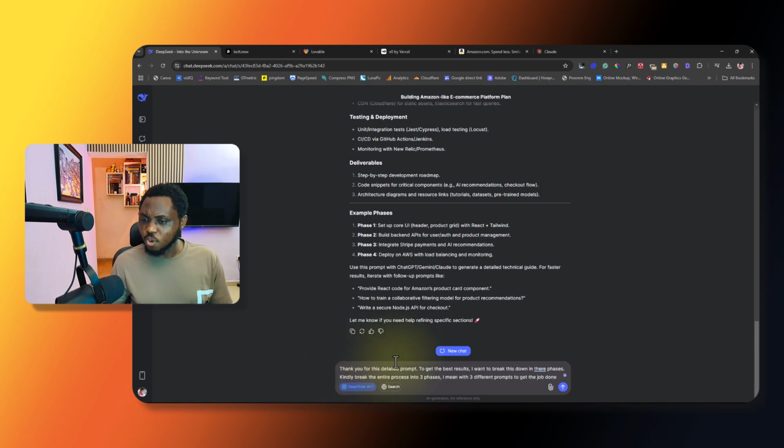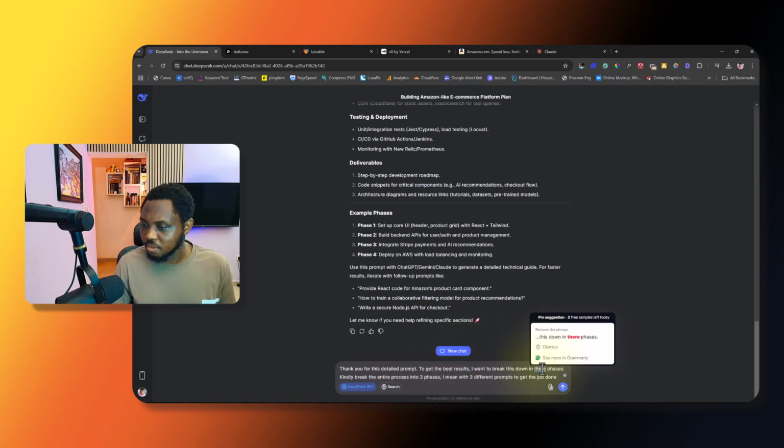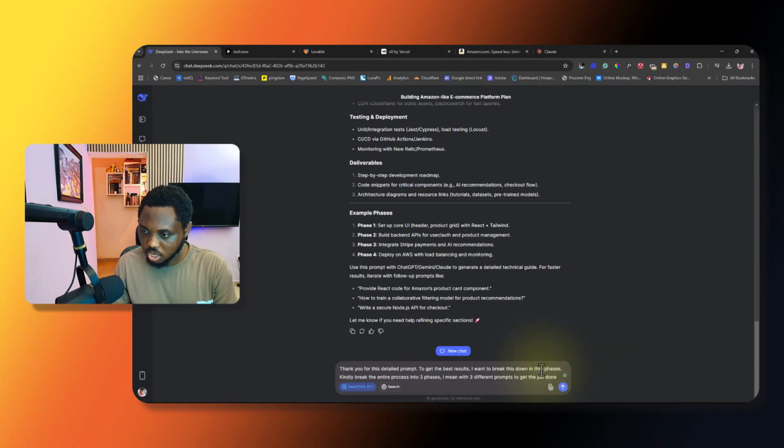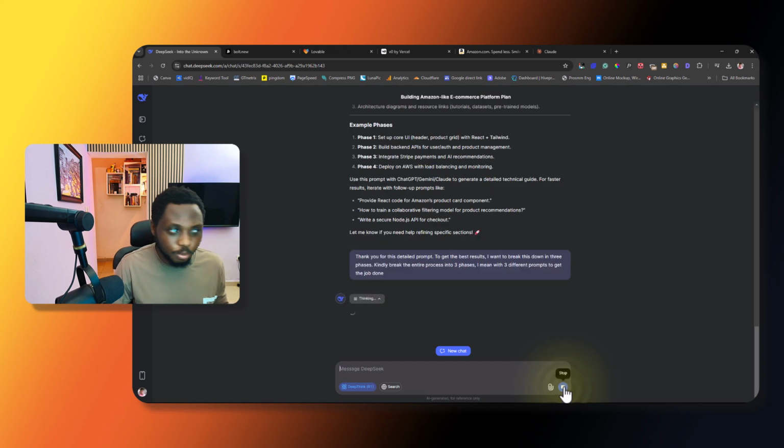I just say thank you for the detailed prompt. To get the best result, I want to break this down in 3 phases. Kindly break the entire process into 3 phases, with 3 different prompts to get the job done. I'm not really thinking well right now, but that's exactly what's coming to my mind. So let's see if DeepSeek is able to break the entire big project into just 3 simple phases for us.